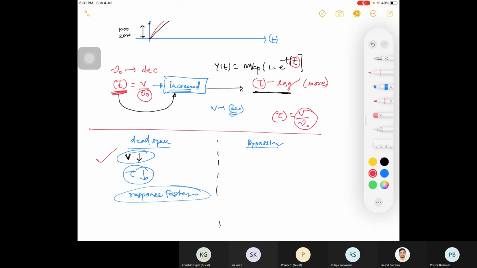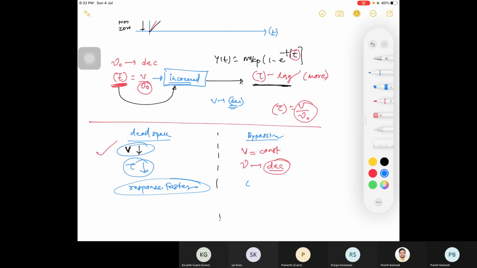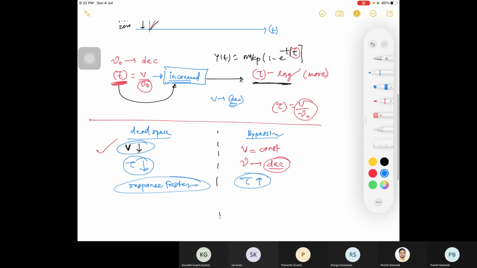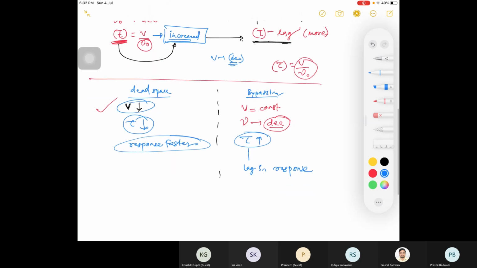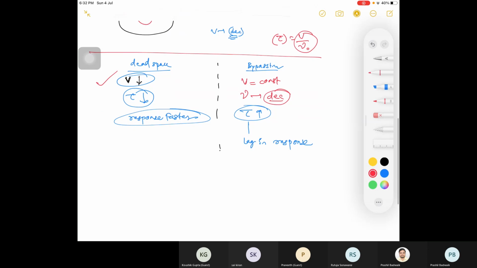And second यहाँ पे आएगा, your volume is constant, your volumetric flow rate has been decreased, and volumetric flow rate decrease हुआ तो your tau will be increased, and tau increase होगा तो your response will be lagging, lag in response. Okay, so with this we will end this and we will start with next, that is your third case, CSTR with long pipe at inlet.